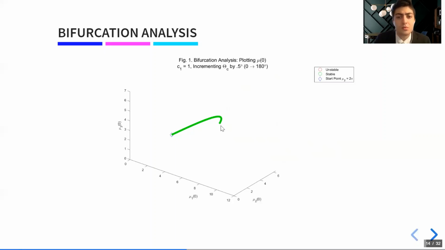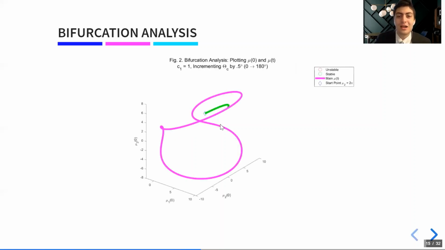That's because we reach our first unstable point at 180 degrees. But we can still learn something from this. At 180 degrees, we have a Mobius band, which is a closed surface. If I rotate this surface around, keeping the origin fixed, then I get a continuum of points. These points satisfy my boundary conditions, and I can plot them as this purple curve. Every point on this curve is the same shape of the Mobius band, it's just rotated around.